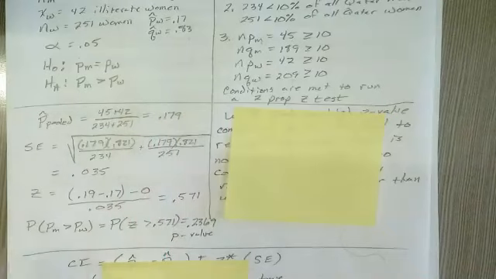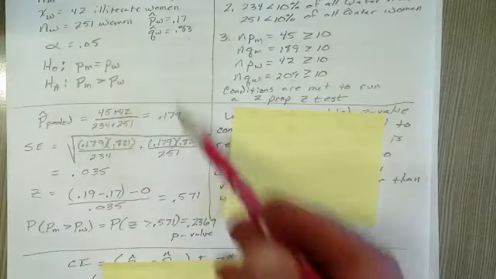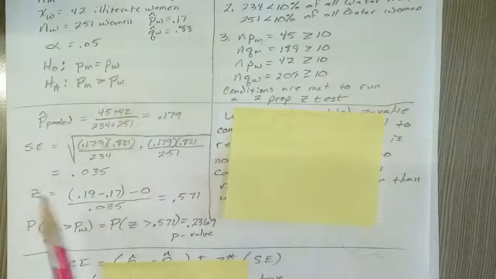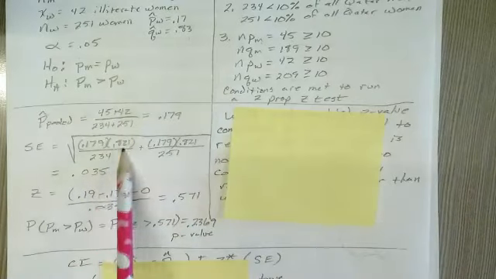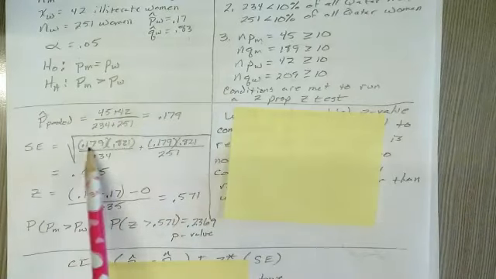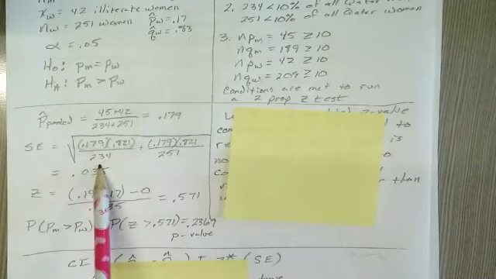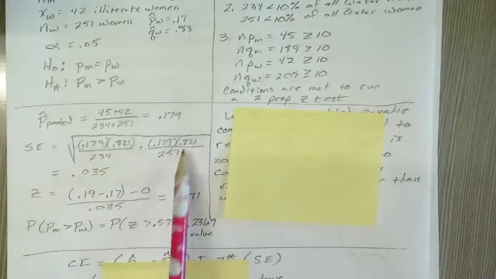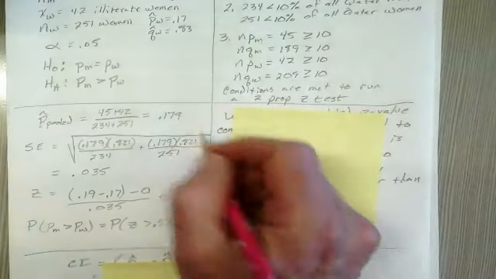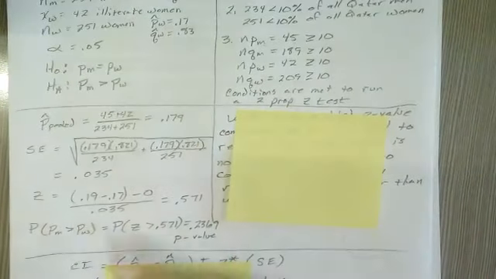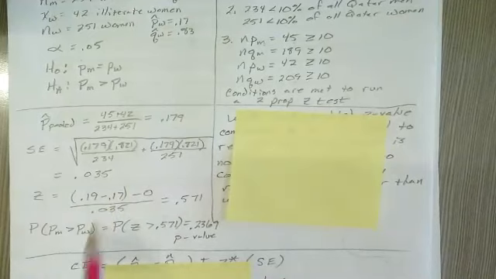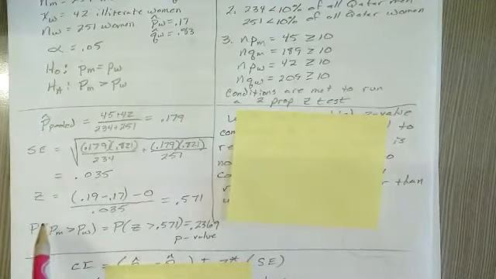It could have been rounded to 0.18, but I left it as 0.179. So I found the square root of p hat q hat over the number of men plus p hat q hat over the number of women, close my parentheses there, equals 0.0349 or 0.0348. I don't remember exactly, but I rounded it to 0.035.